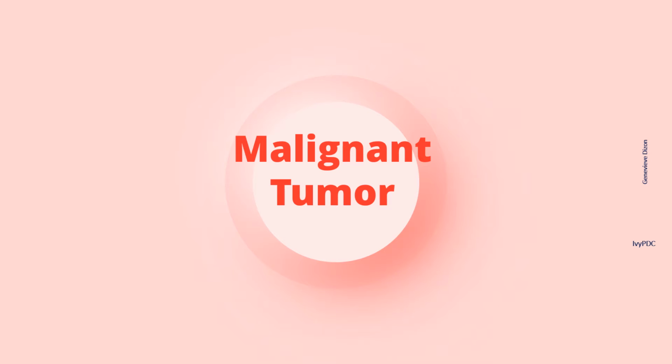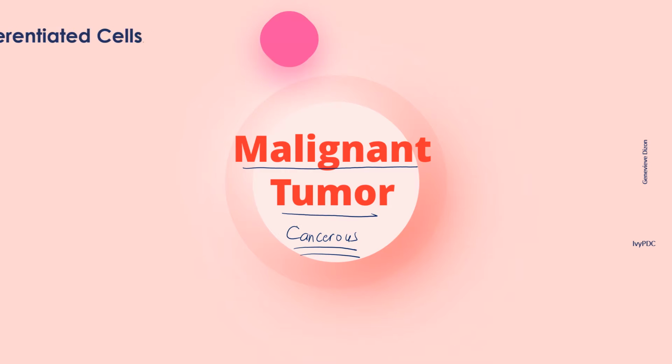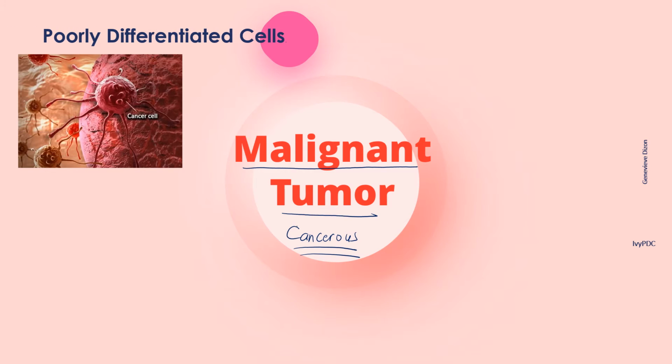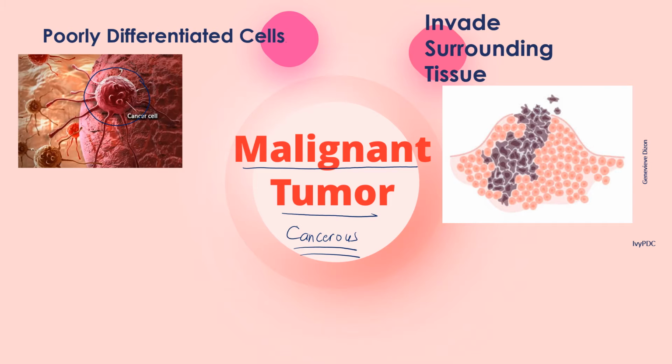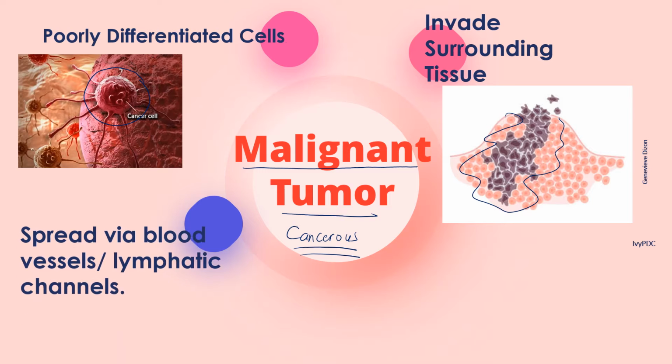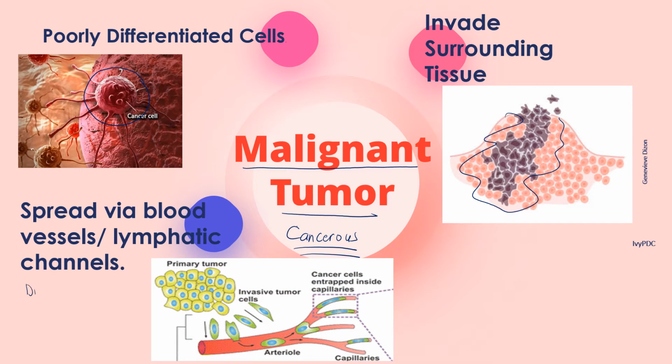Next, we have malignant tumor, and malignant is used to describe a tumor or a neoplasm that has become cancerous. And there are three distinct features for a malignant tumor. First is that they have poorly differentiated cells with very abnormal cell growths. Second is that they have the capacity to invade the surrounding tissues or the surrounding normal cells. And third, they have the capacity to spread to distant organs or to other parts of the body via the blood vessels or the lymphatic channels. We call this capability metastasis.